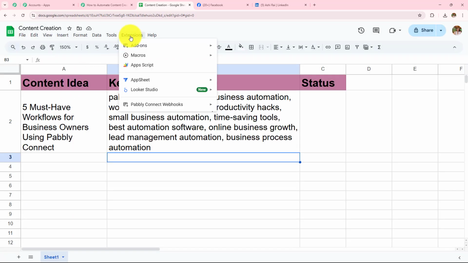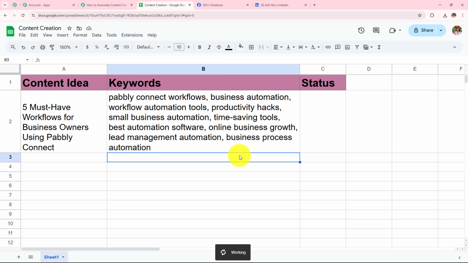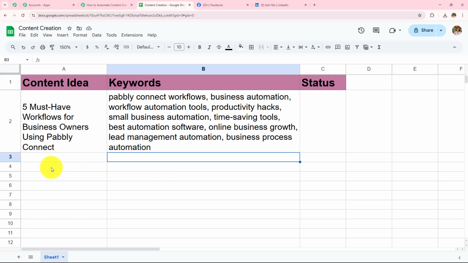We have to go to Extensions, go to Pabbly Connect Webhooks, and then click on the Send on Event button. This step will make sure whatever data we add in future is sent to Pabbly Connect. Whatever data means whatever content idea I will be adding in future, it is sent to Pabbly Connect. Now let's go back to my Pabbly Connect workflow and check whether we have captured all these details there or not.